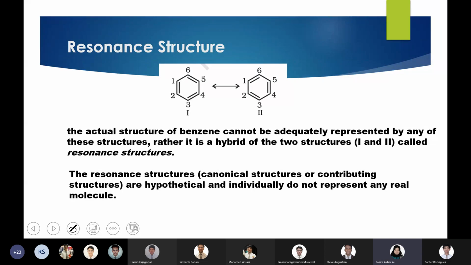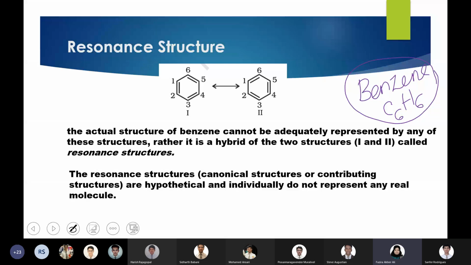The second type is resonance effect, but before we proceed to the resonance effect, we need to know the meaning of resonance and resonance structures. Then we'll go to the resonance effect. So resonance is a phenomenon in which the same molecule can be represented in more than one form. The simplest example that you can use to explain resonance is benzene. Benzene is an aromatic compound with the formula C6H6.